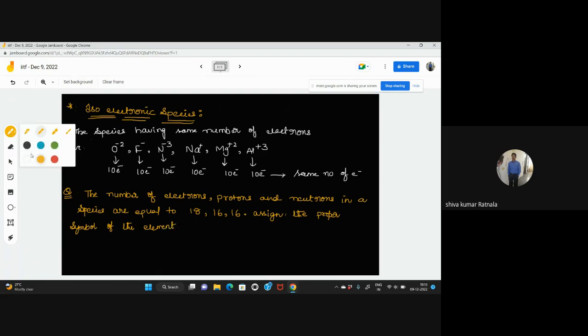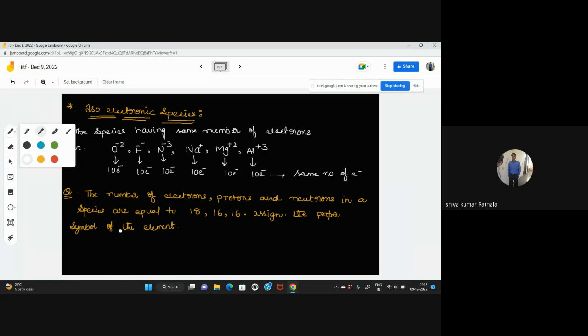Tell me. Sir, the atom charge minus. The answer is A minus 2. So I'm asking the atom element also. Because once you know the atomic number, you can predict that one also. Tell me. Sir, sulfur. Very good.